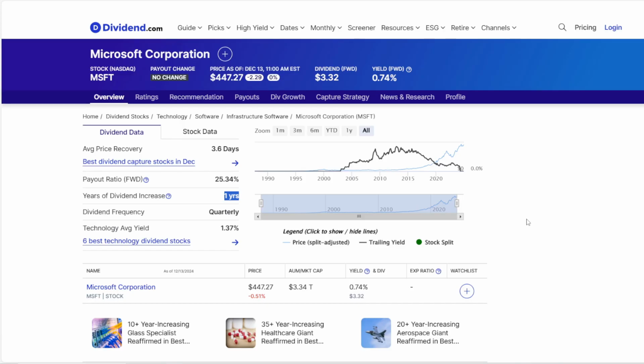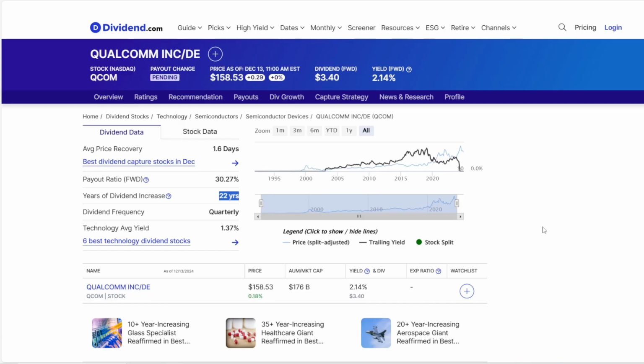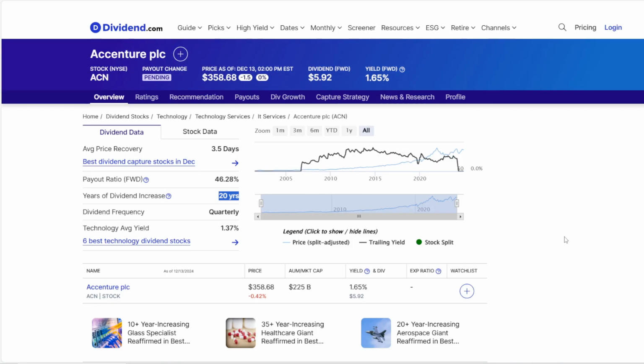Interestingly for Microsoft it only says 1 year. Now switching to Qualcomm, they do show consistency, with 22 years of consecutive dividend increases. And then Accenture, so just under Qualcomm's result, here with 20 years of consecutive dividend increases.